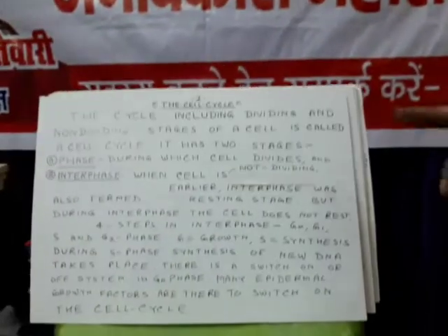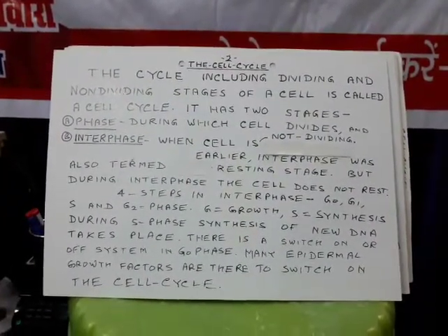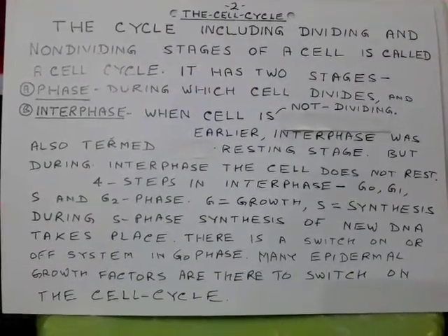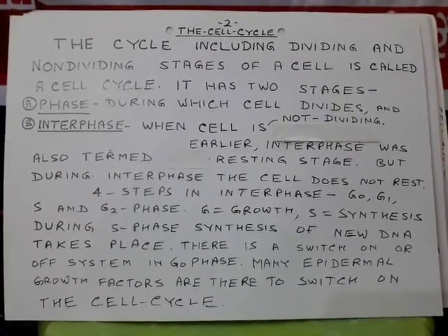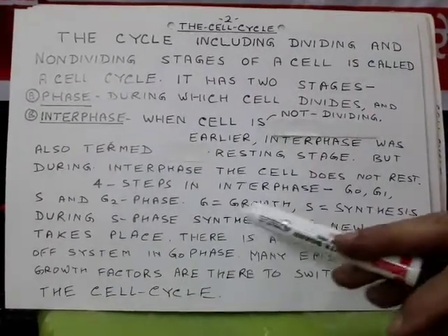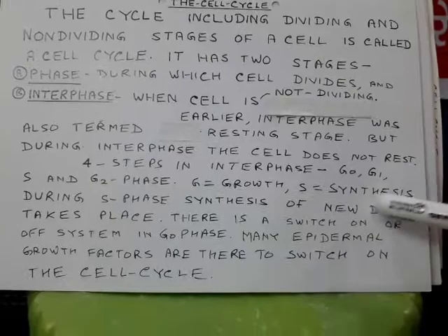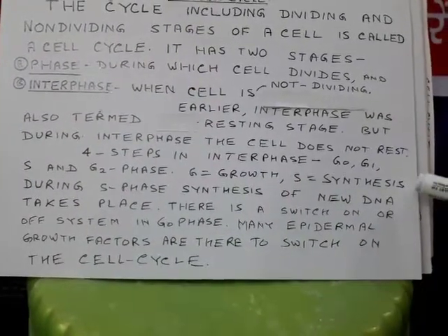Now, the cell cycle includes both dividing and non-dividing stages of the cell. A cell cycle has 2 stages: M phase, during which cell divides, and interphase when cell is not dividing. As I already told you, 4 steps are there: G0, G1, S and G2 phase. G for growth, S for synthesis.